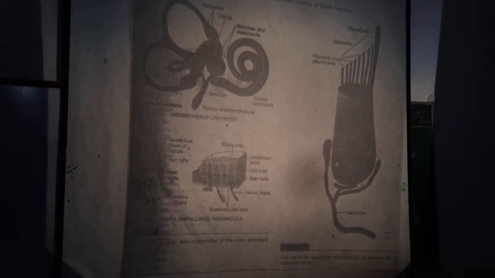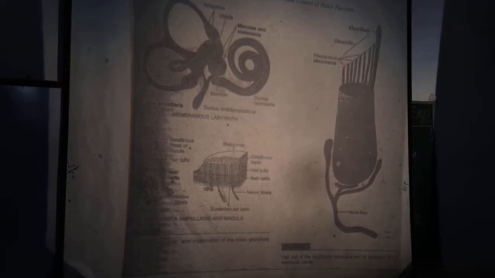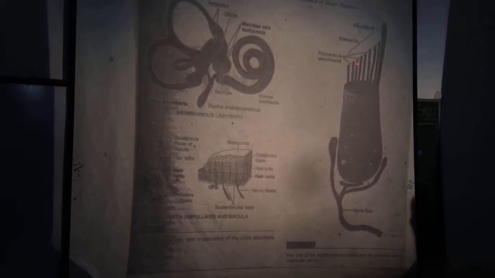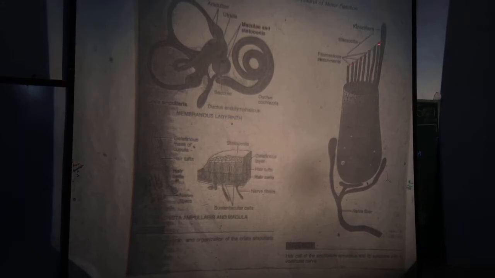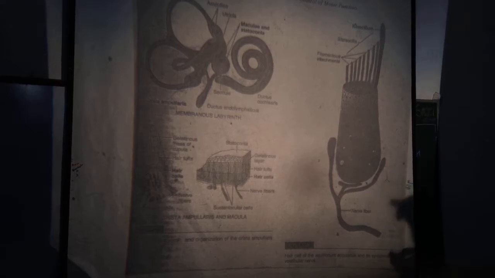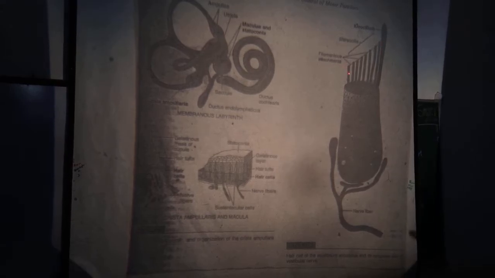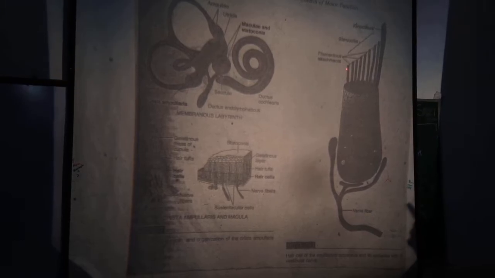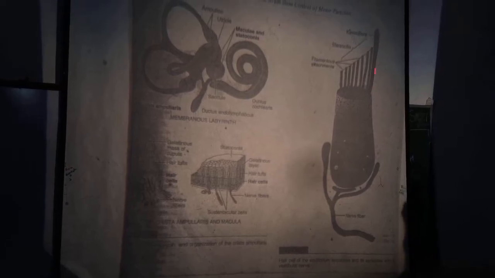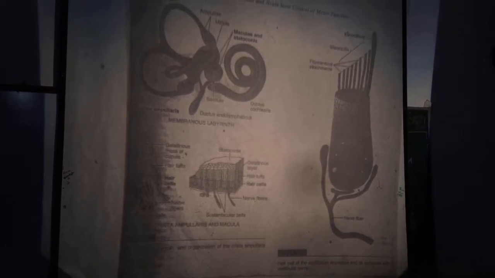Minute filaments connect the tip of the shorter cilium with the longer cilium until connected with the kinocilium.